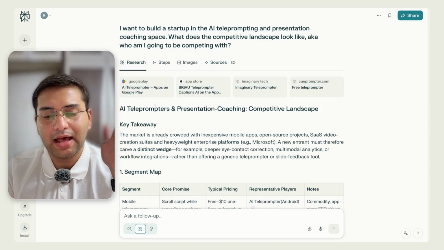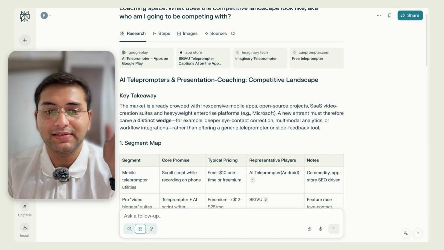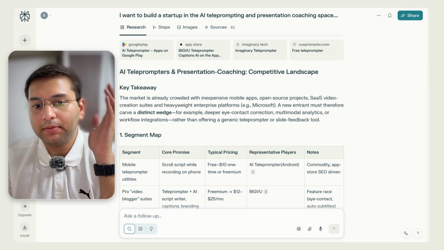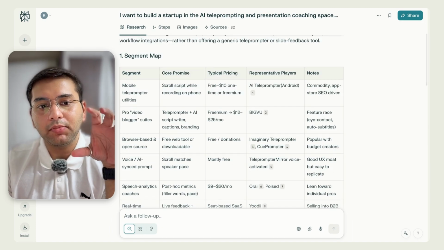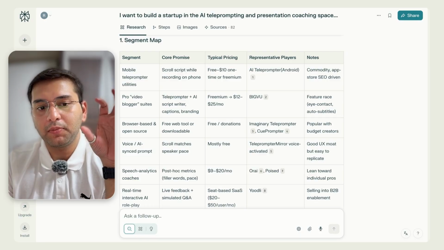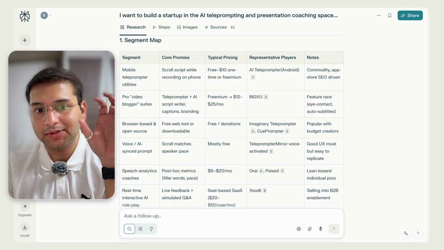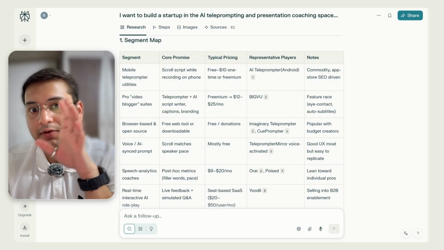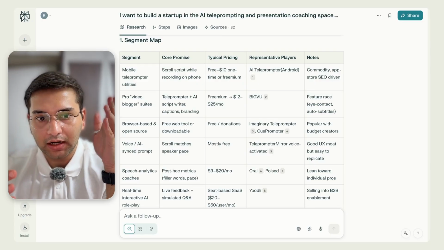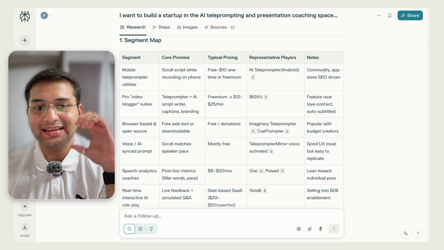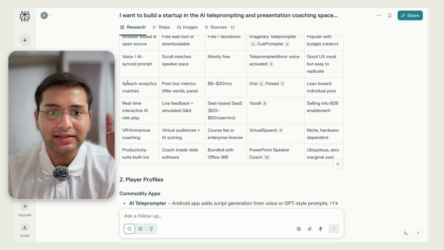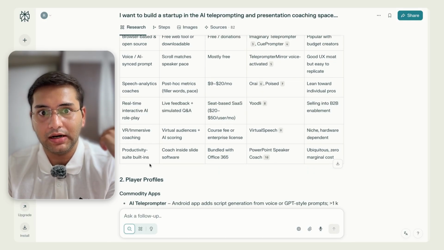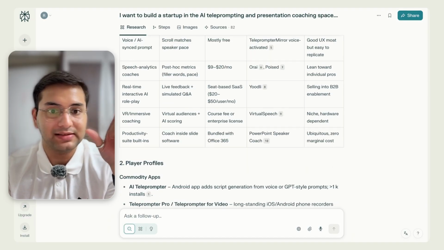So looking into the research tab here, right off the bat it gives us this key takeaway. This key takeaway straight up tells us that the market is crowded with a lot of inexpensive mobile apps, open source projects, and some heavy hitters. What I really like about Perplexity here is the segment map. Instead of giving me a tool-wise table, it's given me a segment-wise table talking about what each segment does and what the tools within it are. So this helps me narrow down while making decisions. Based on my idea, I can see whether it falls under any particular segment and then compare the competitors. If not within these segments, there's a chance that we are really finding that white space, that gap that gives us a competitive edge.